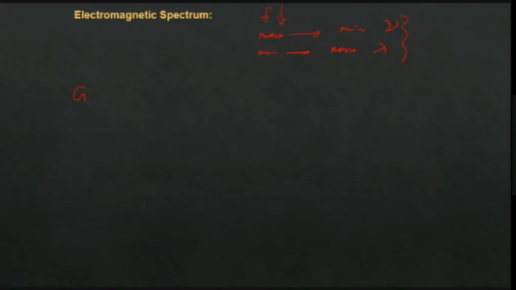Gamma ray, first one, is there. Then X-ray is there. Then we have ultraviolet ray. Then we have visible ray. Then we have infrared ray. And then we have radio waves. So here you see what I am telling. This is in the order of decreasing frequency. Frequency decreases as we move from left to right.